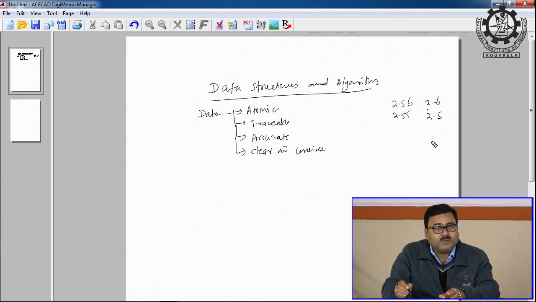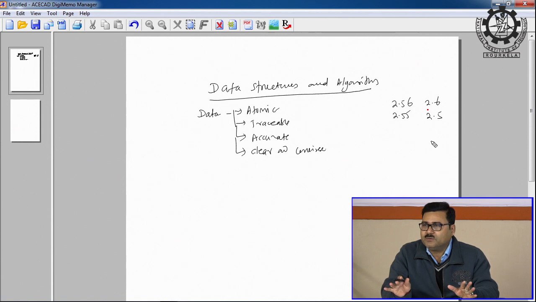So, in the truncation process or in the round off process, what am I doing? I am approximating the data, and both are incorrect. Remember, due to limitations of the machines, either I have to use truncation or I have to do round off, and that is what every machine does. Any machine, any computer or any computing machine always tries to truncate or round off depending upon the configuration.